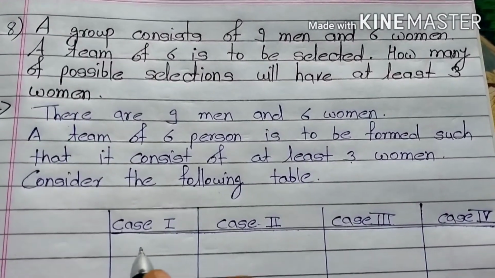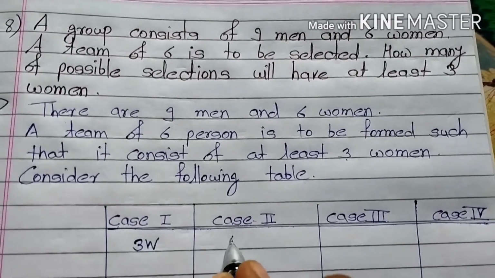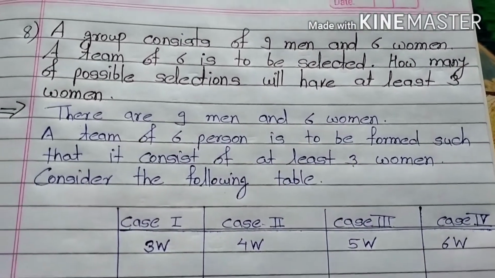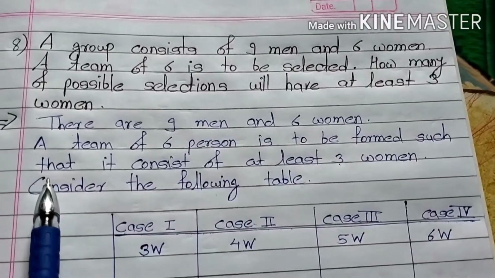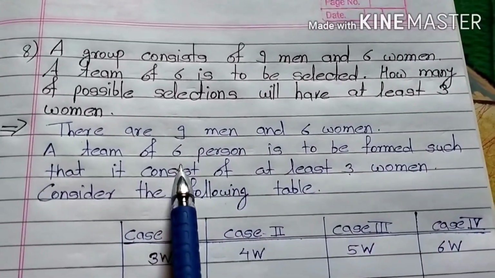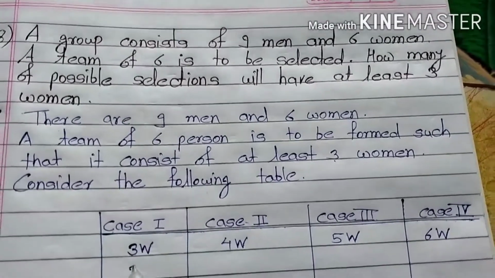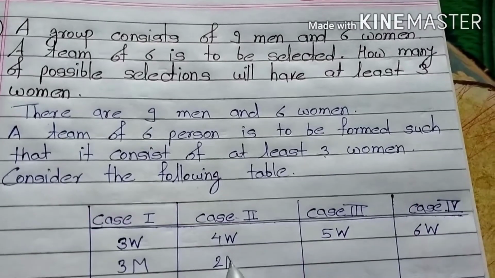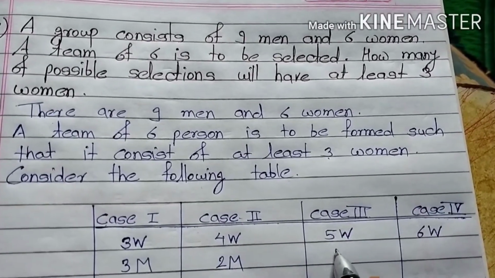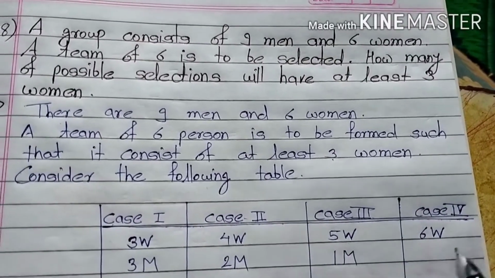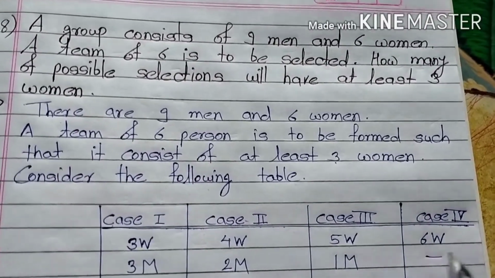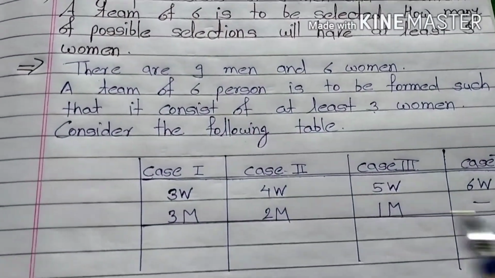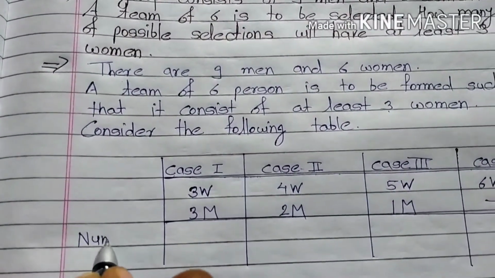So here at least 3 women. In this 4 women, 5 women and 6 women. So here we have to select a team of 6 persons. 3 women, so remaining 3 are males. 4 women, so remaining 2 are males. 5 women, so remaining 1 which is male. And here 6 women, so no men can be selected. So number of ways, we have to find only this.